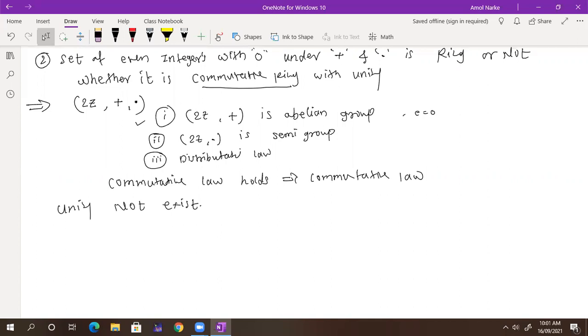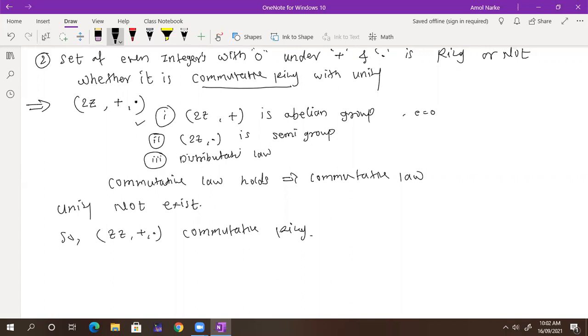So what is this ring? It's just a commutative ring without unity. Just the commutative ring, you can write that down. Can you understand that? We wrote that unity does not exist because the identity element is 1 and it does not belong to the even integers.